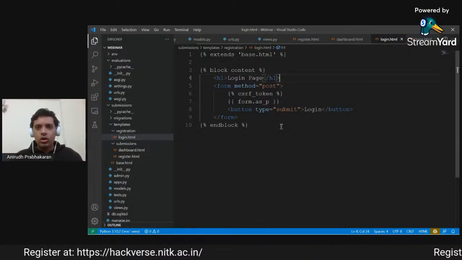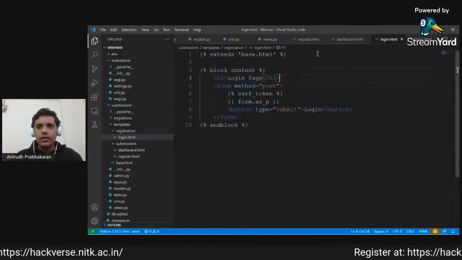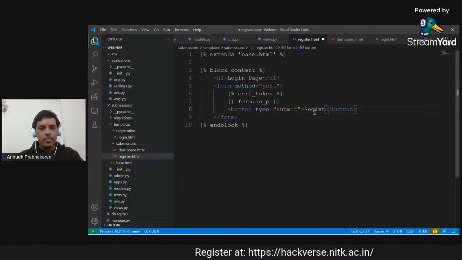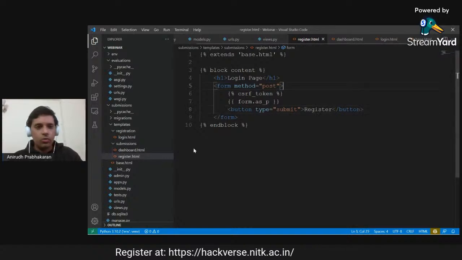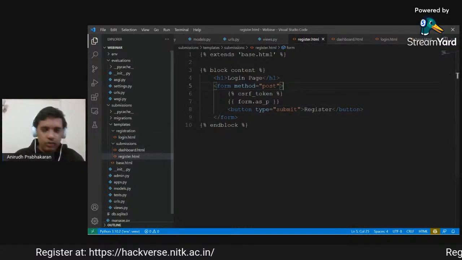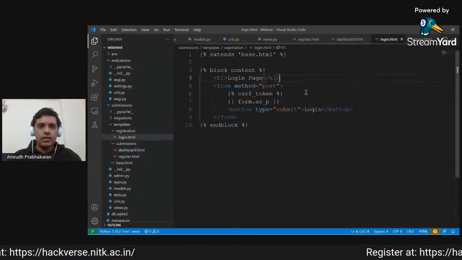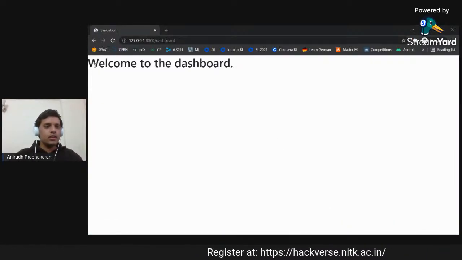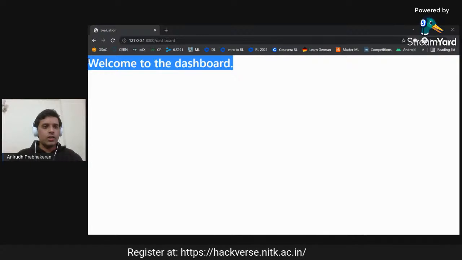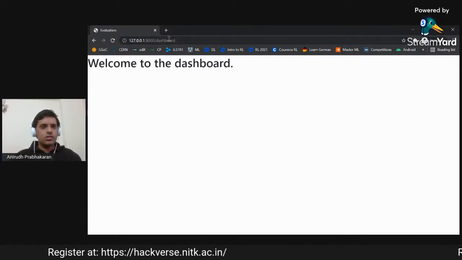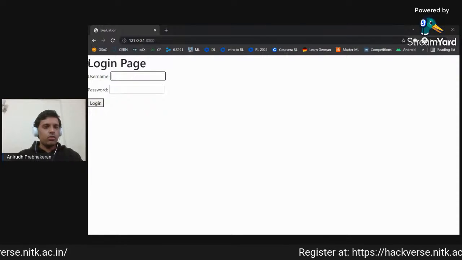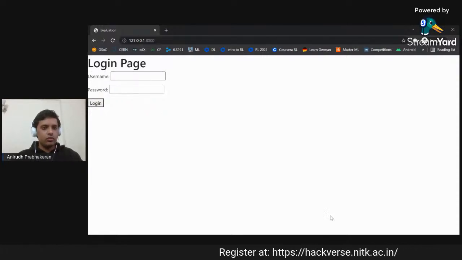So now the login page should also be like this, and then the register page was also pretty similar. Okay, so now we have four templates, out of which three are extending the base. Now if I just reload it, I see that the basic Bootstrap has now been loaded in. If I go to, let's say, login, then it is now being generated with Bootstrap.